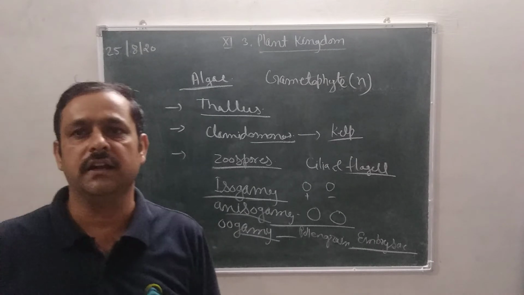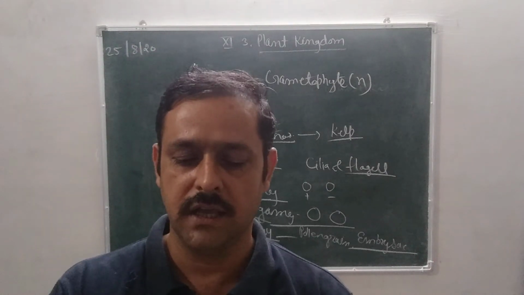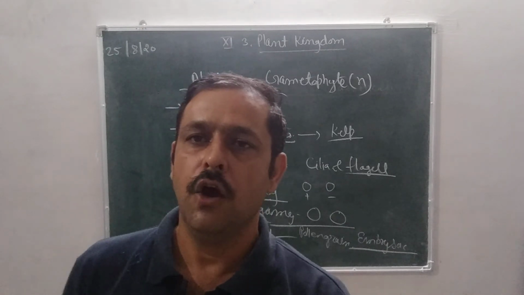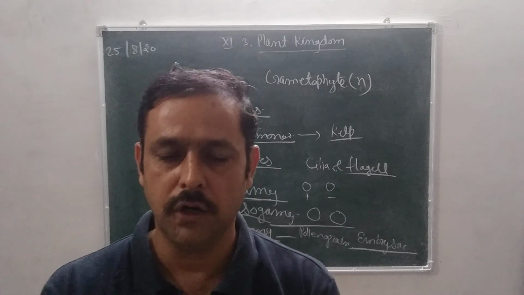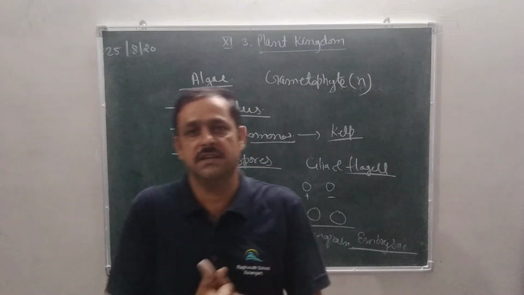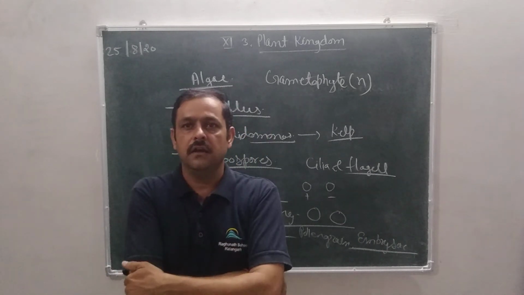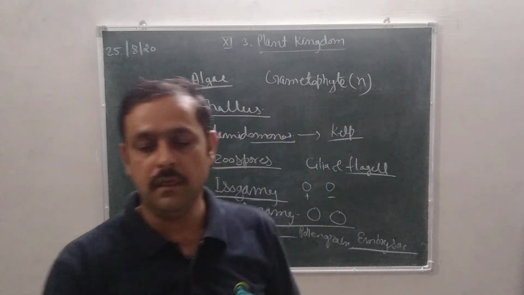And the next character of algae, they are also helpful in various conditions. As we know, from Phaeophyceae we can obtain algin, which is used in many substances, and agar is obtained from Gracilaria algae.